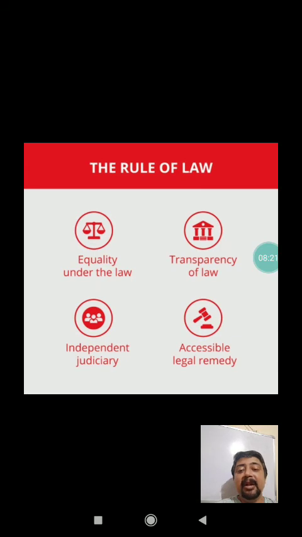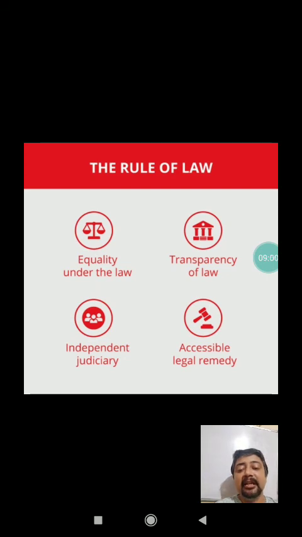Again, here you have to understand that four important aspects are implemented in our country, and all the laws made in our country are going to follow these guidelines or aspects. First, any law made in India is equally implemented and universal in nature, and that law will treat everyone in an equal manner. Similarly, any law made in India is completely transparent. It is going to give transparency to ordinary citizens.